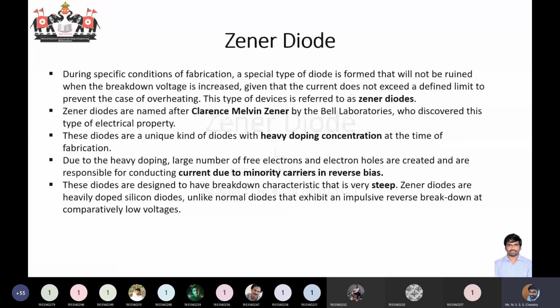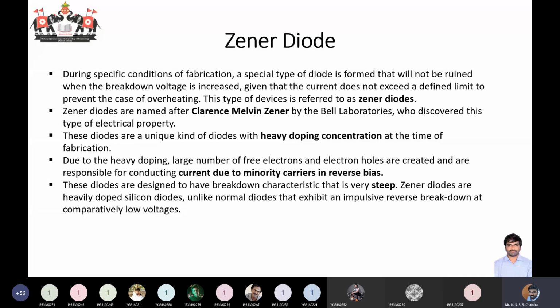Yes, sir. So already we have learned about the breakdown mechanisms in a normal PN junction diode, where in the reverse bias condition, initially there will not be much current. Even the current will be very small, in the range of microamperes or nanoamperes. And if you further increase the reverse voltage, then there will be a breakdown.